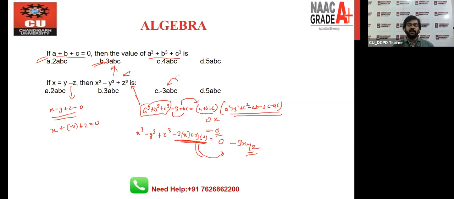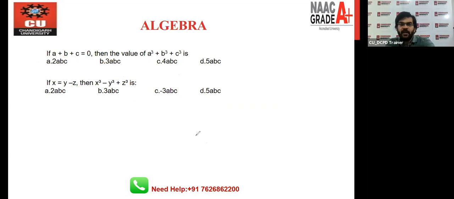This answer can come with the minus sign also, and it can come with the plus sign also. It will depend on what form your variables are in, right? If one variable is in negative form, you can say that the result will be in negative form, right? If there are two minuses, the result again will be in the plus sign, right? So all things will depend on the sign of these variables, right?